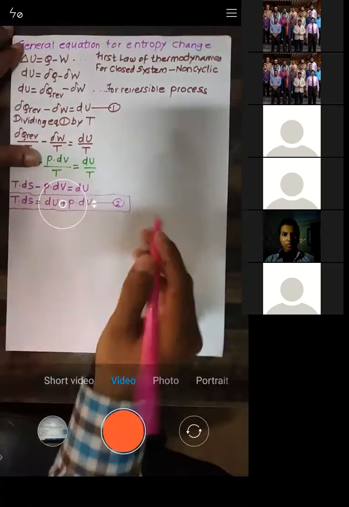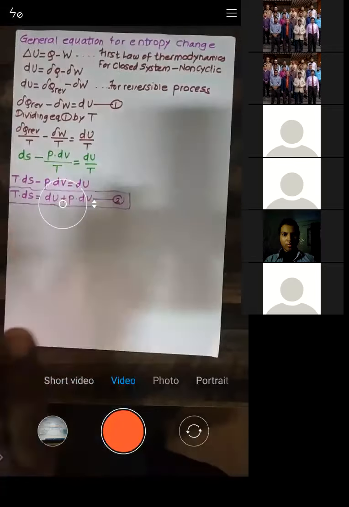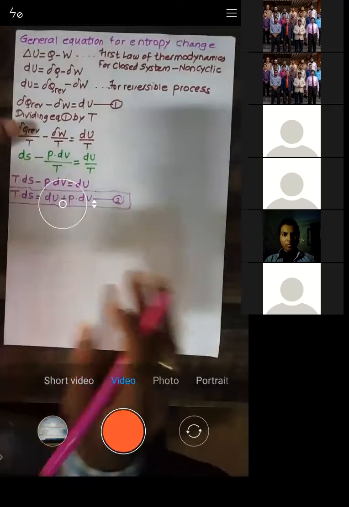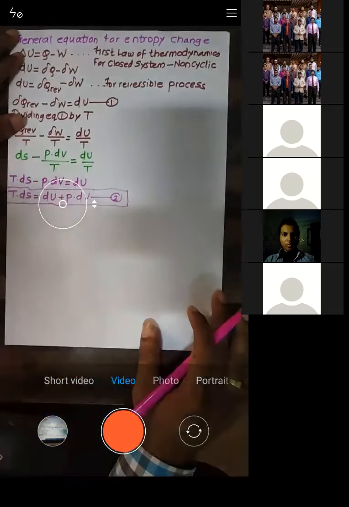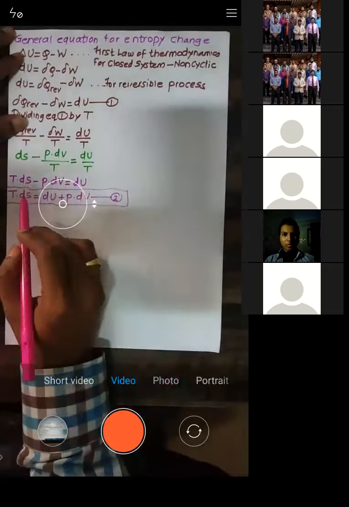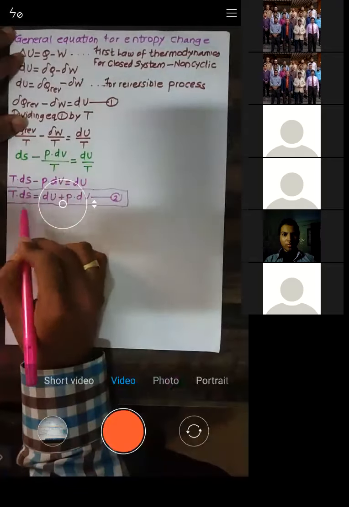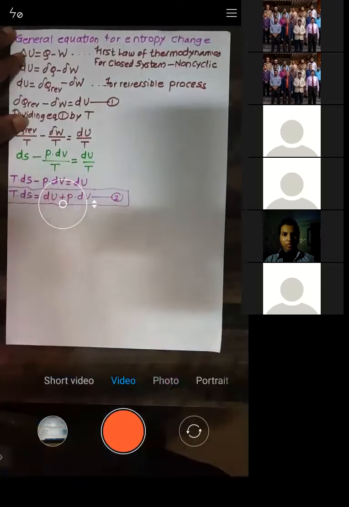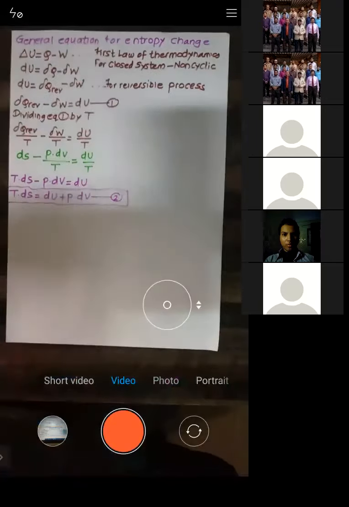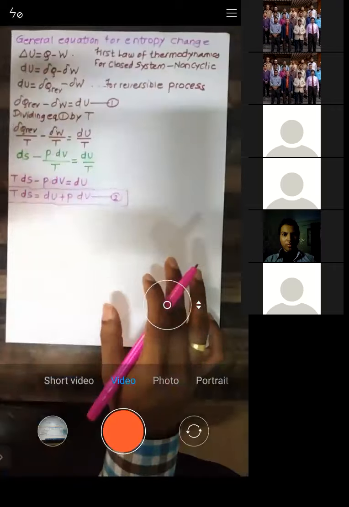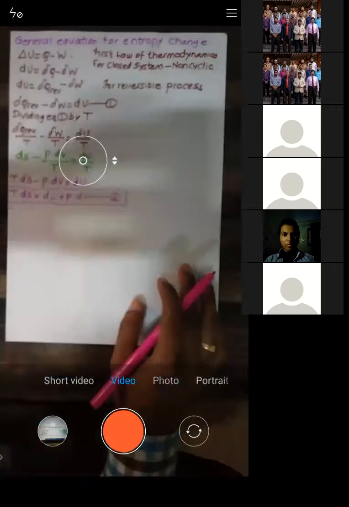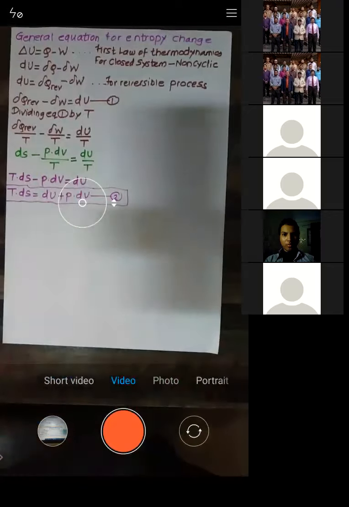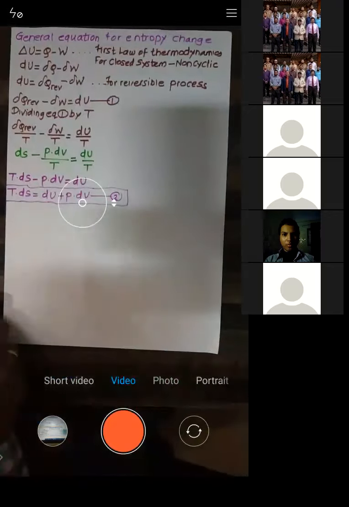Try to understand. This expression is very important because we need to utilize it in the third chapter, which is basically availability. So remember this equation. TdS, temperature into change in entropy, is given by change in internal energy plus P into dV. This is called the first TdS equation. I'll mark this as equation number 2.